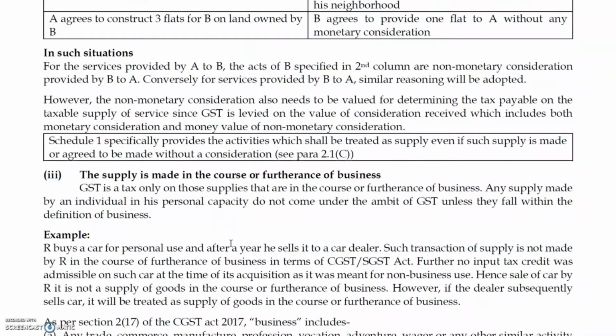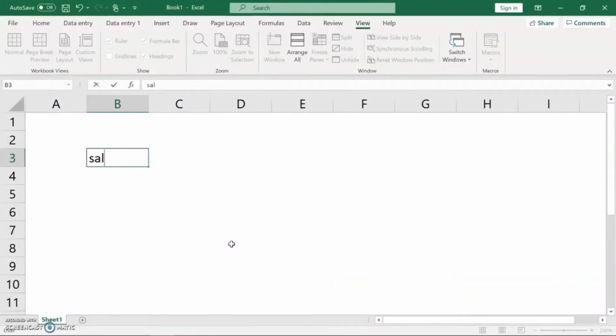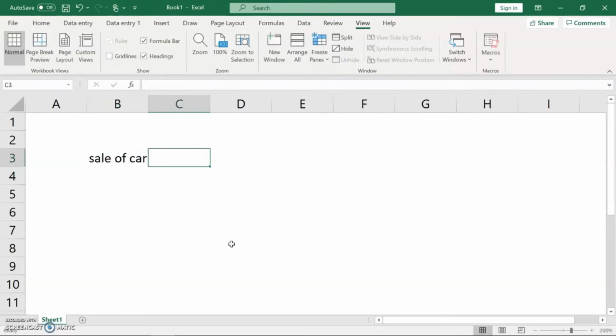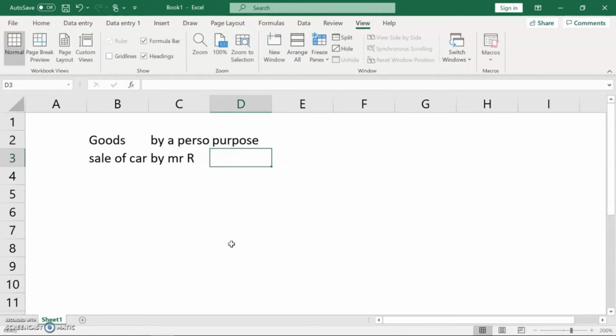However, if the dealer sells it further, you can go with that. Let me explain that concept. Here, sale of car is simply by Mr. R. So it's basically a goods by a person, and the purpose is personal.